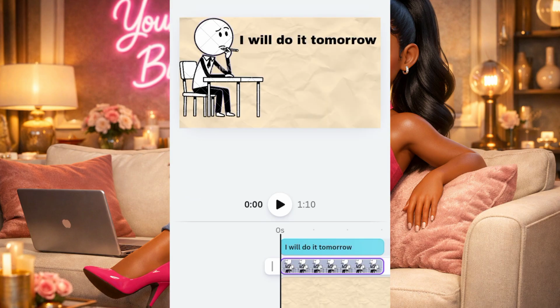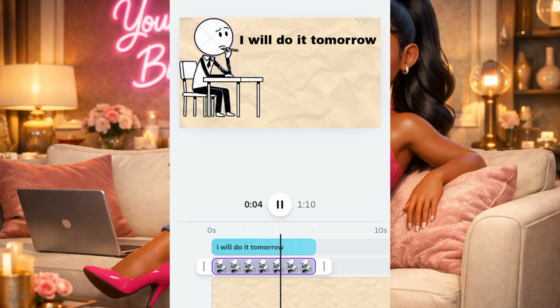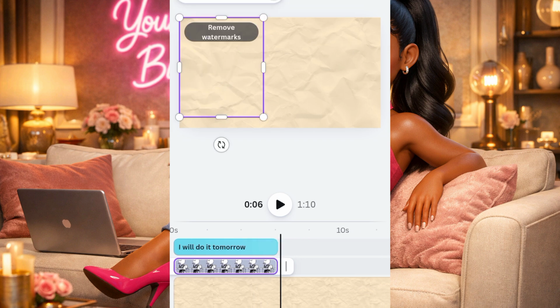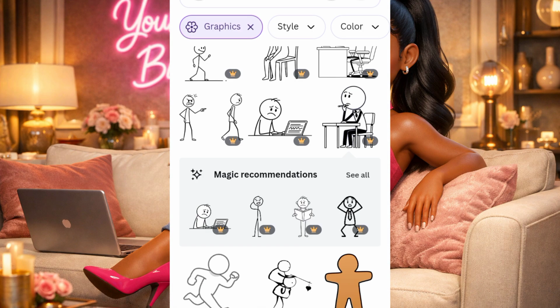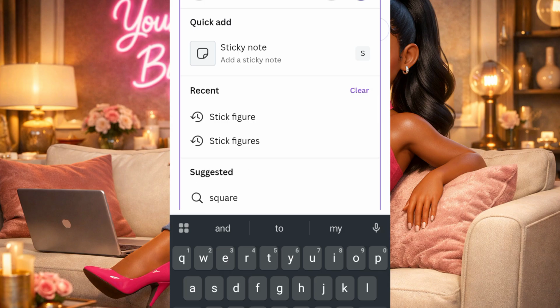Then you have to insert your text and make sure the text matches with the images, the voiceover, and the stick figure. For example, this one that is here. But tomorrow... So this is how you continue adding your stick figure, your text, and everything before you can come up with a beautiful, beautiful animation.